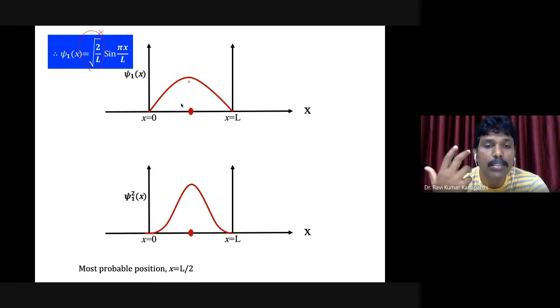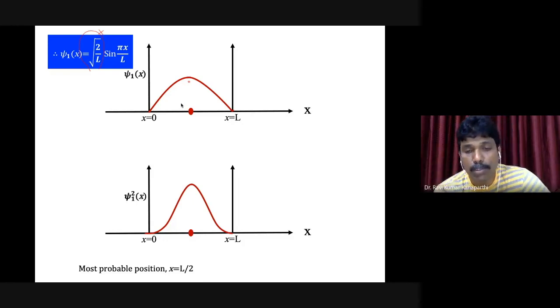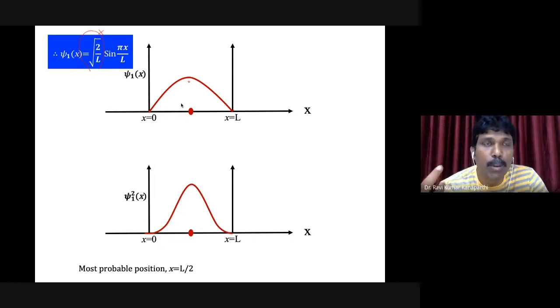Okay, the most probable position is the position where the wave function will have the maximum probability. Maximum probability depends upon the wave function. If the wave function is maximum, accordingly the probability will be maximum. Therefore, the most probable position is defined to be the position where the wave function of the particle, or the quantum system, is maximum.